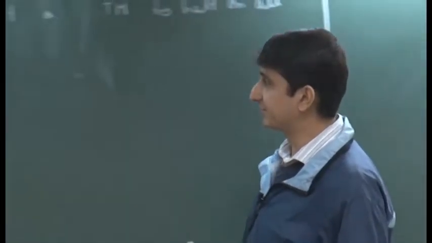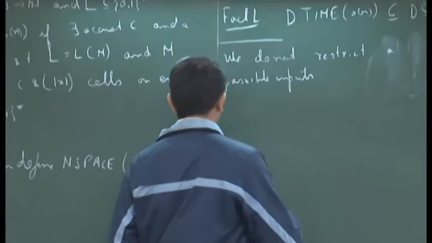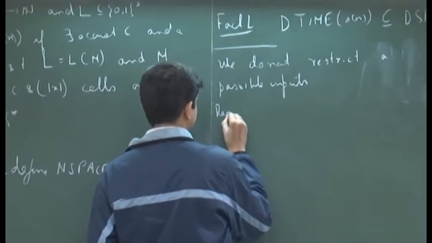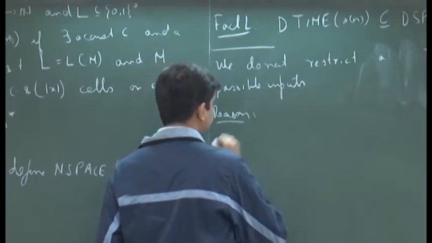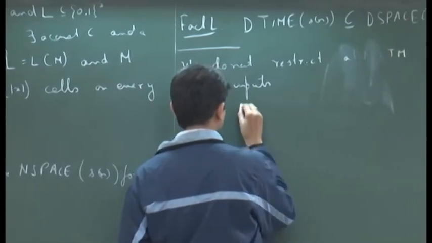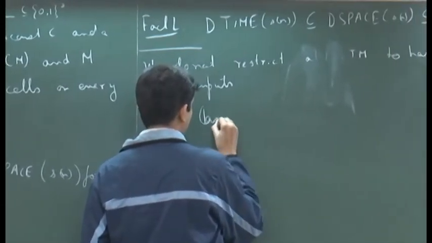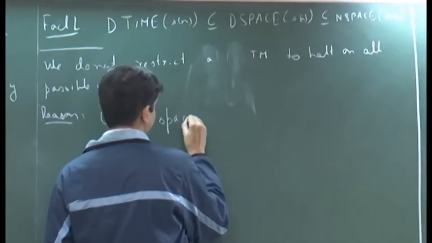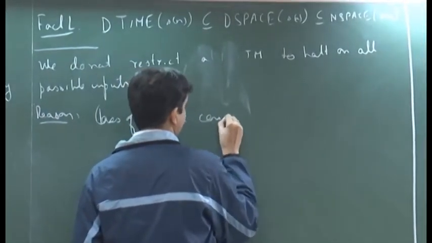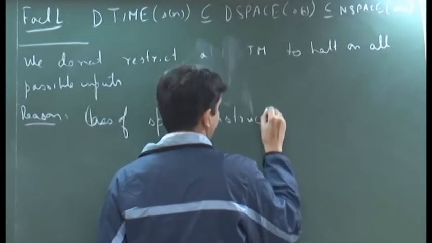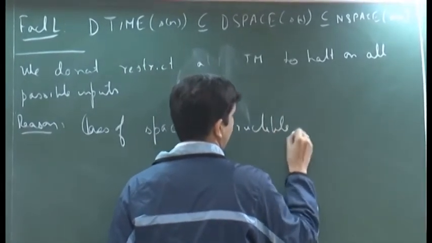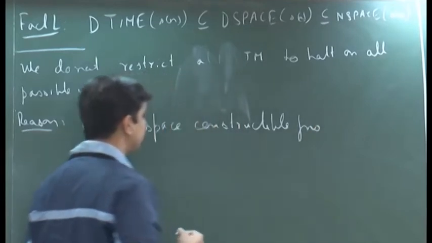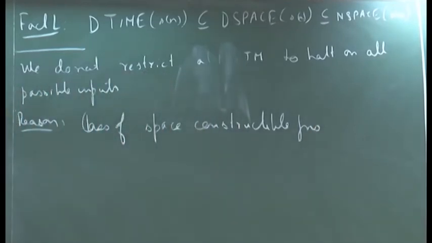And the reason why we do not impose this restriction is that we only look at the class of space constructible functions. A space constructible function is defined in a way similar to time constructible functions.